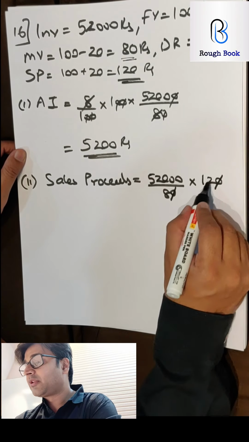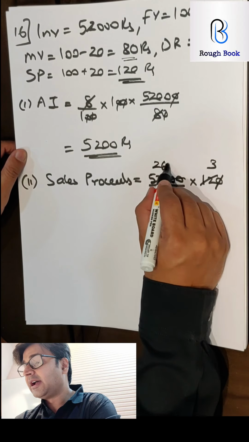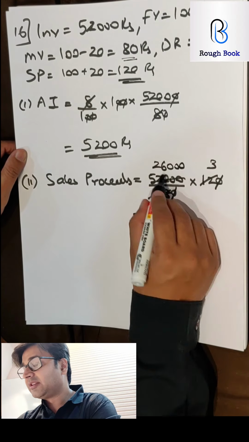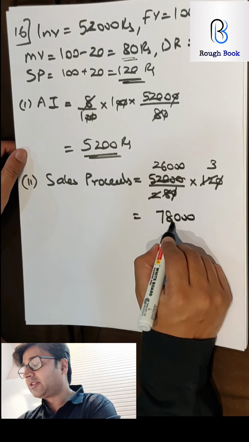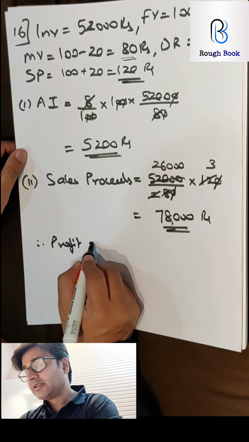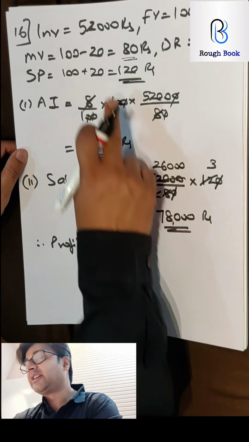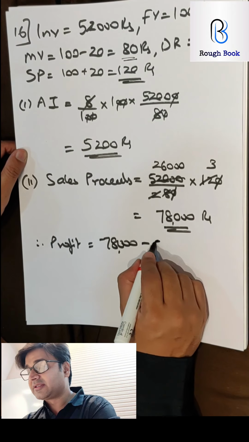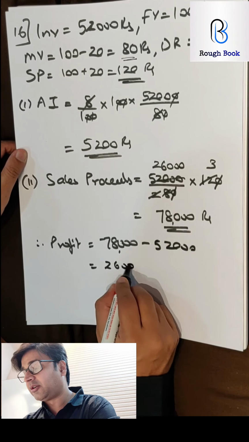So 0, 4 3s are 12, 4 2s are 8, 2 1s are 2, 26 and 3 zeros. So 6 3s are 18, 6 and 1 is 7, 78,000. Therefore profit is the price at which he has sold the shares minus the price at which he had bought the shares. So he had bought at 52,000. So the difference will be 26,000.